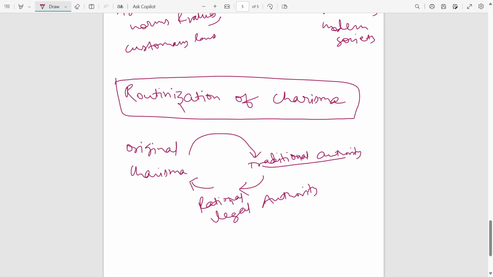But charismatic authority is temporary, because the leader's demise happens, and the son who sits on that throne is not thought by people to have that super quality. So either they have to change to traditional authority, or they have to change to rational legal authority. These are the main theories which Max Weber has propounded.